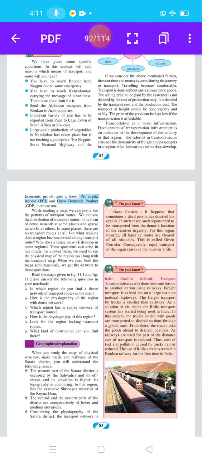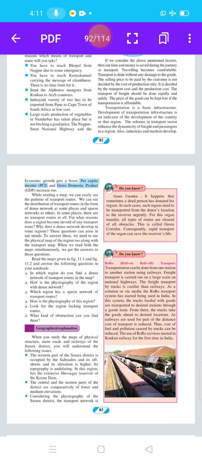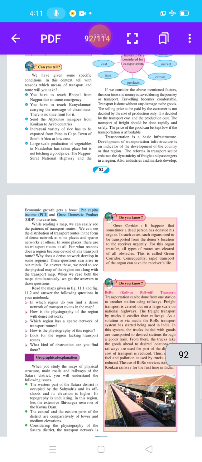While reading a map, we can easily see the patterns of transport routes. We can see the distribution of transport routes in the form of dense networks at some places and sparse networks at others. In some places, there are no transport routes at all. For what reason does a region become devoid of any transport route? Why does a dense network develop in some regions? Sometimes this question arises in our mind.